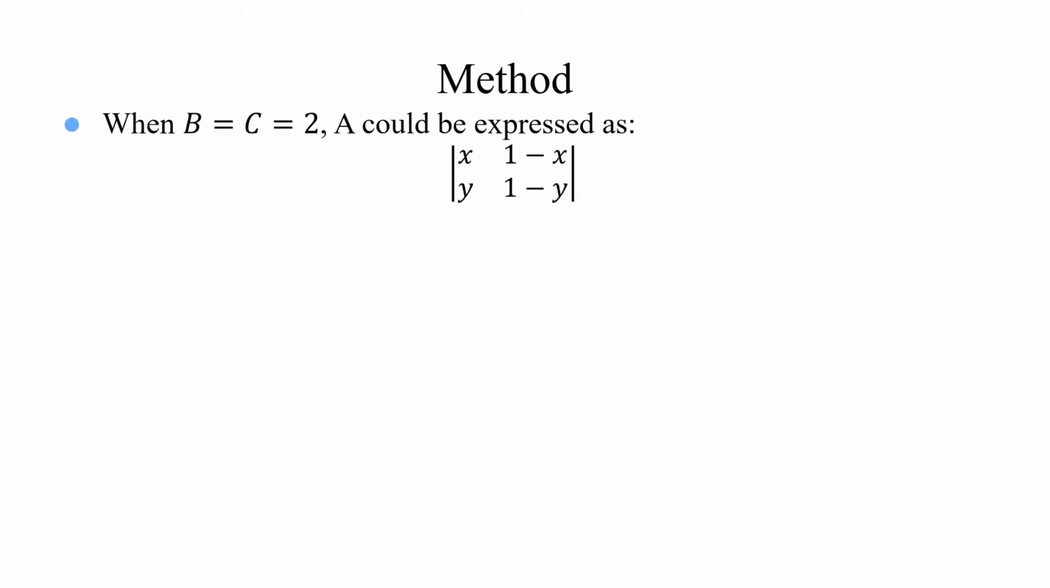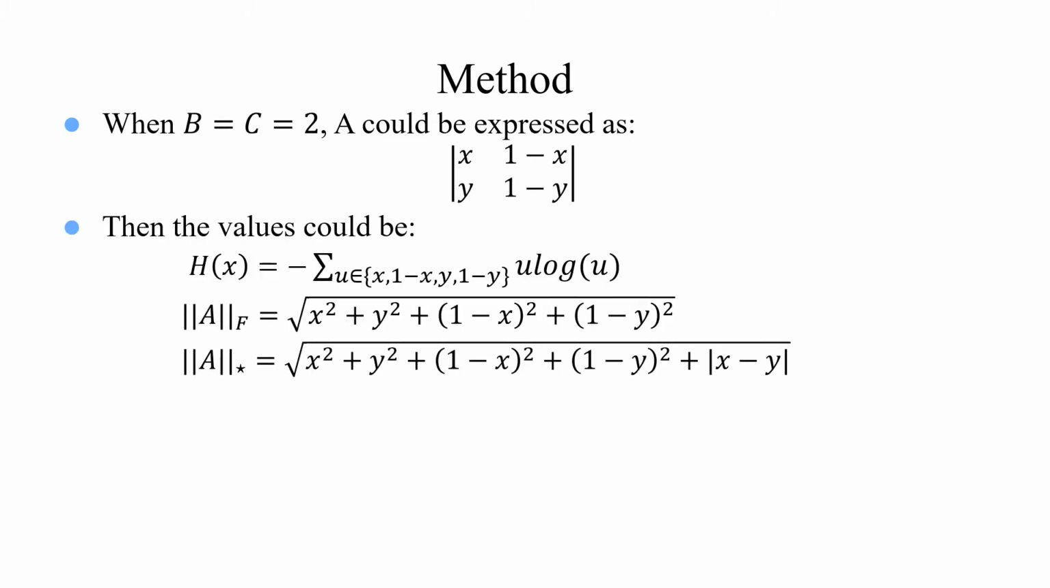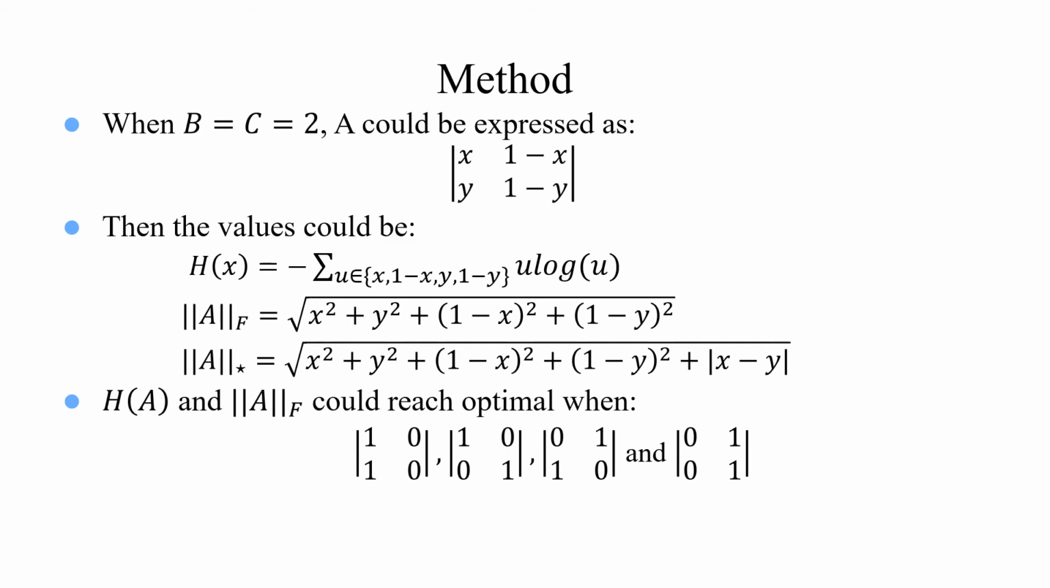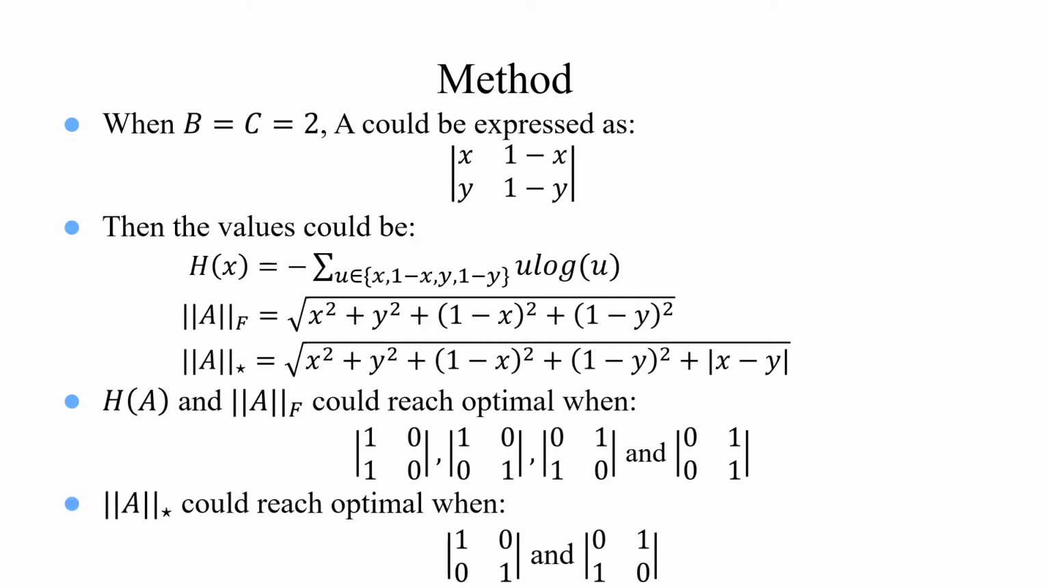When batch size and category number are 2, matrix A could be represented by two variables x and y. Then we could calculate the entropy, F-norm, and nuclear norm as follows. Entropy and F-norm could reach optimal when x and y are either 1 or 0, which makes sure of the prediction discriminability. But the nuclear norm could reach optimal when x and y are 1, 0, or 0, 1. This means x and y should not be equal when optimal, and the diversity is maintained.